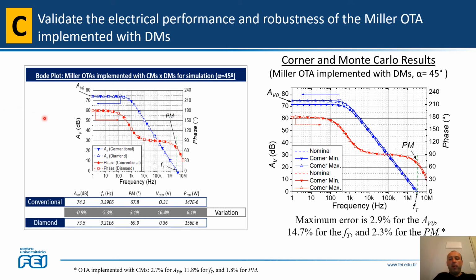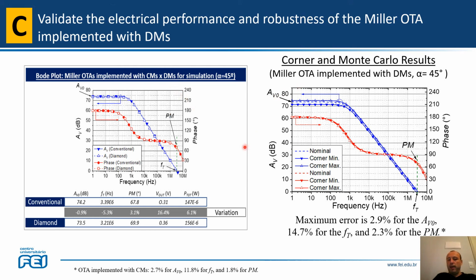Regarding the electrical performance, here we have both curves, AV0 and PM. We can see that for both curves we have practically the same performance when we compare the curve of the meter OTA implemented with CMs with the curve of the meter OTA implemented with GMs, alpha angle 45 degrees.